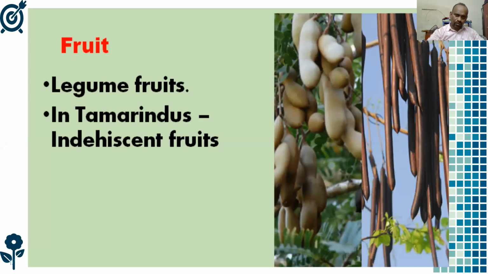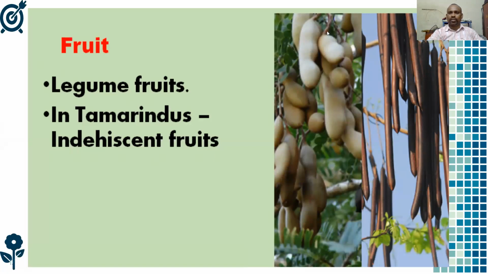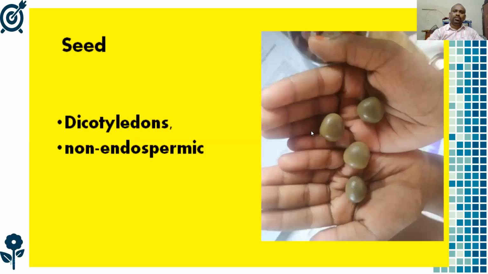Fruit. So students, generally the fruit is a legume. In Tamarindus, indehiscent fruits. So it is the Tamarindus fruit. These are really different fruits with different tastes. Seed. Seeds are dicotyledonous and non-endospermic.